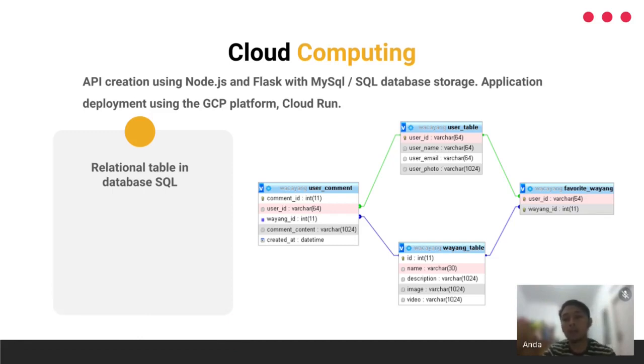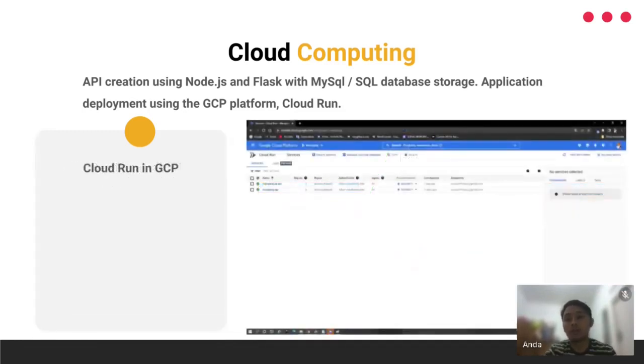There is a table relation in the database. In the Wacayang application, there are 4 tables that are interconnected through the user ID field owned by the user. It can be seen that each user has a user ID as their unique ID. If the user has a user ID, then the user can add a favorite wayang and comment on the wayang they are looking for or mark as a favorite wayang. The two tables have a relation to the wayang table, where in this table the user can search for the wayang. It is deployed using Cloud Run on the GCP platform. It can be seen that there are 2 file storages in Cloud Run as deployment for the Wacayang application.